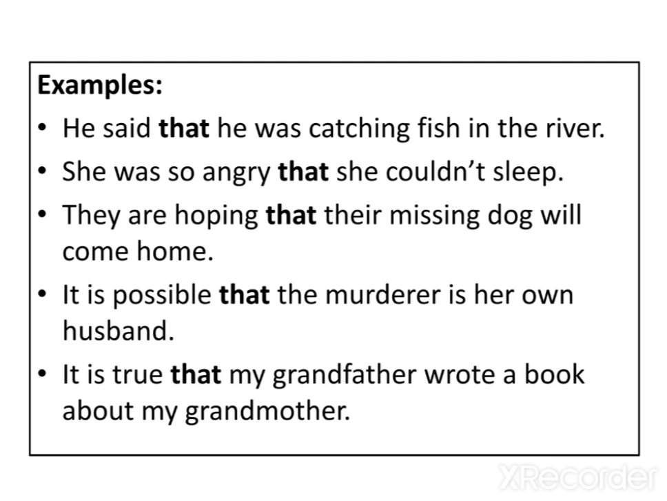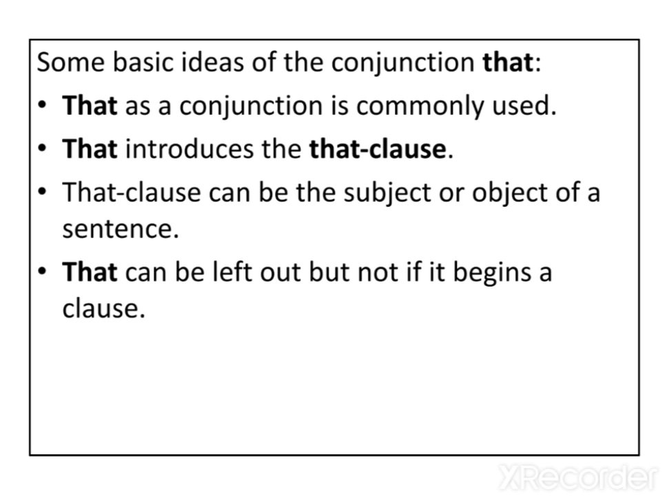Understand? Now, for example, "He said that he was catching fish in the river." "She was so angry that she couldn't sleep." "They are hoping that their missing dog will come home." "It is possible that the murderer is her own husband." "It is true that my grandfather wrote a book." So these are examples of some basic ideas of the conjunction "that".